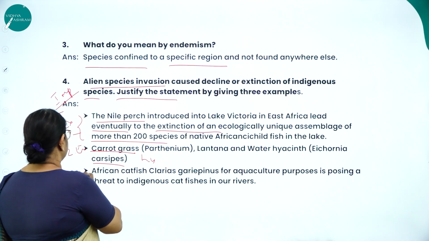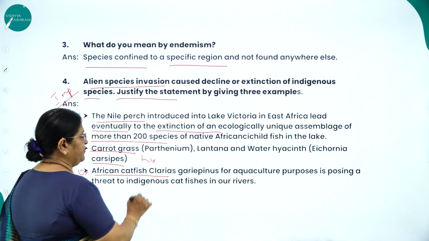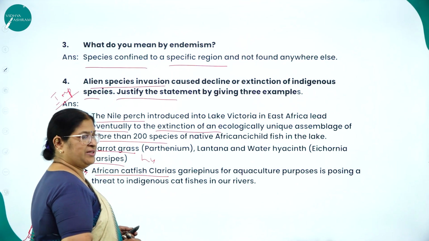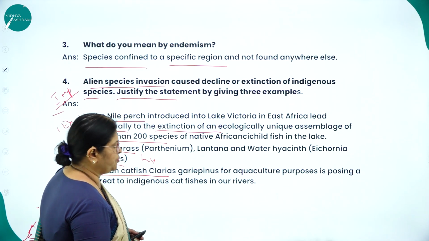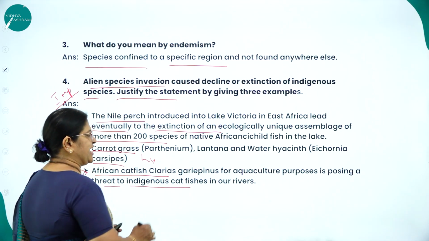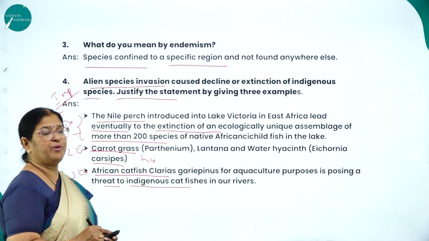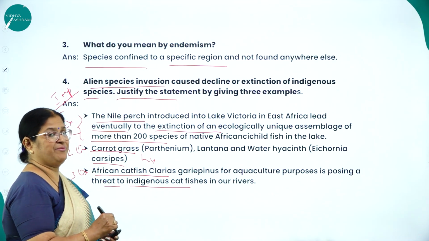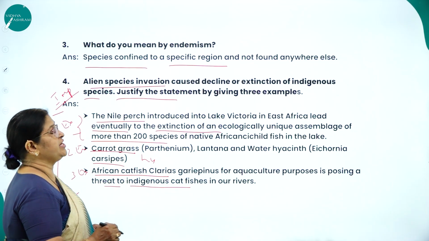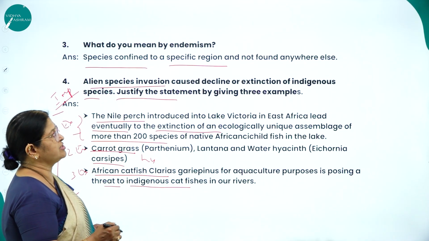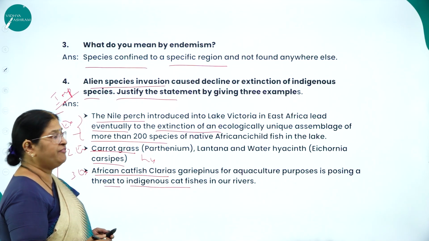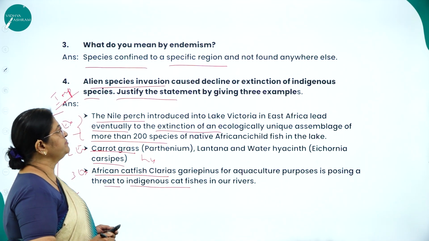Next, third example, African catfish called Clarias gariepinus, introduced for aquaculture purposes, is posing a threat to indigenous catfishes in our rivers. So these 3 examples are very important examples to justify the statement that alien species invasion or exotic species invasion causes the decline or extinction of indigenous species.